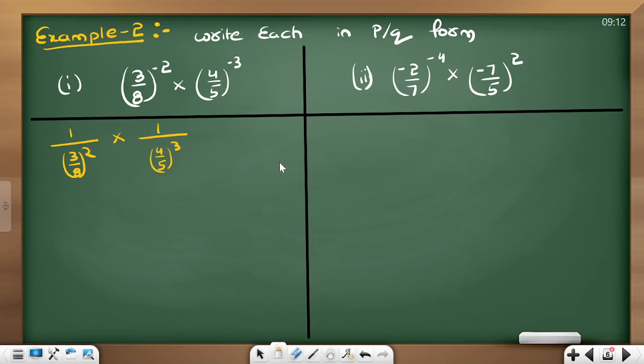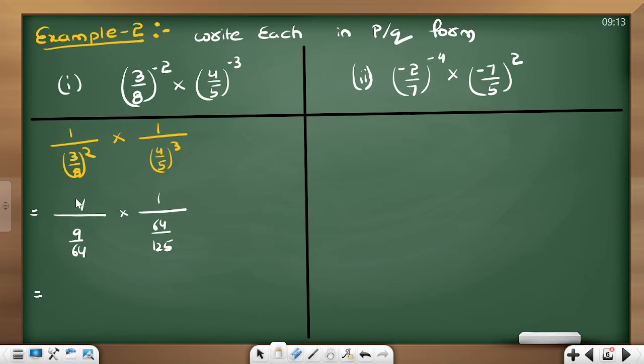Now next, that is nothing but 1 divided by 3 square by 8 square, 3 square is 9, 8 square is 64, into 1 divided by 4 cube is 64, 5 cube is 125. When you have (a by b) whole cube, according to our law we can write it as a cube by b cube, so no problem in that.